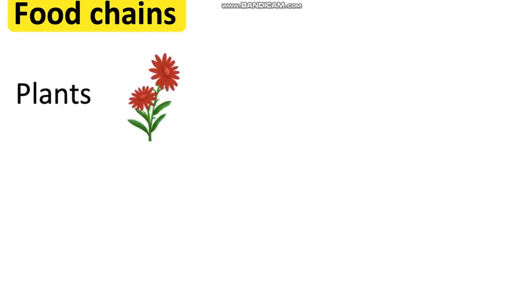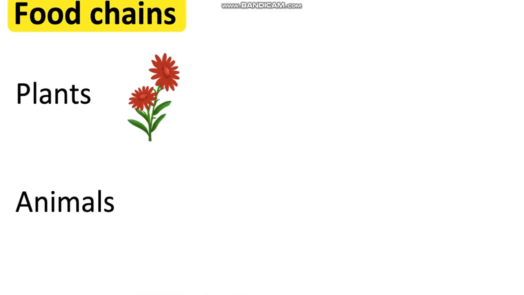Welcome students. Now we are going to see what a food chain is. All living things need energy to survive. Living things get their energy from different foods. Plants make their food by photosynthesis. They are known as producers.